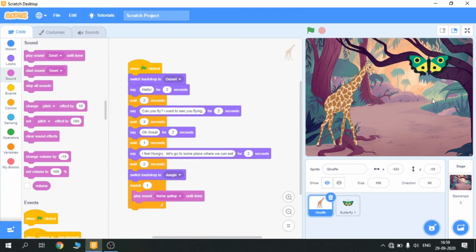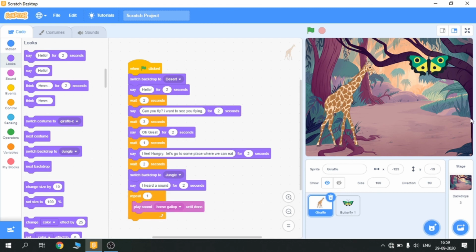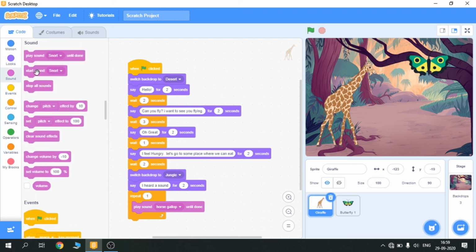So when the backdrop is changed and when he says I, okay, so before this the giraffe will say I heard a sound, and then he will say this, then he will hear a sound. Okay, and then I'm gonna put stop all sounds because I don't want the sound to keep continuing after he heard the sound.